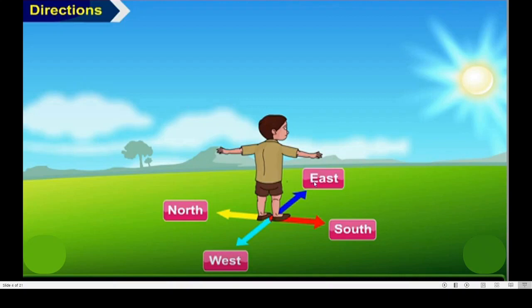Okay? So east is opposite to west, like that south is opposite to north. And these four are called main directions: east, west, north and south. There are four main directions. Okay? Got this? Let us move further.